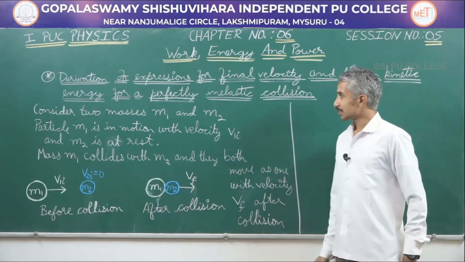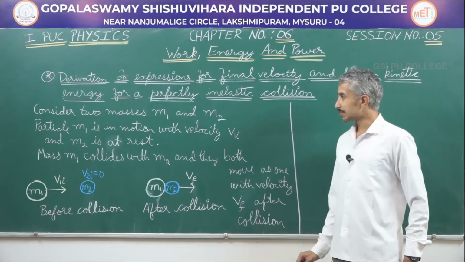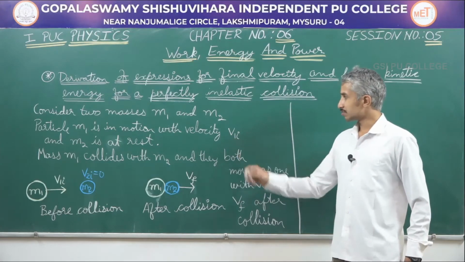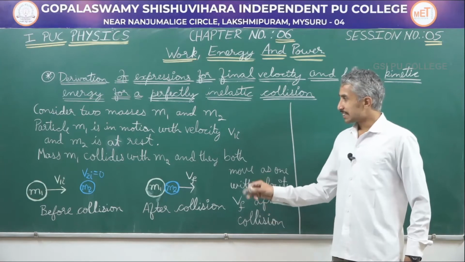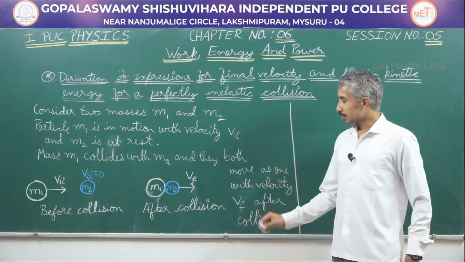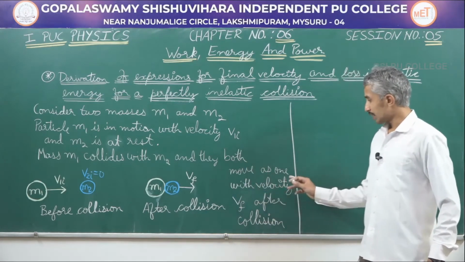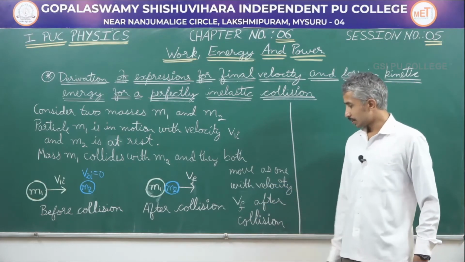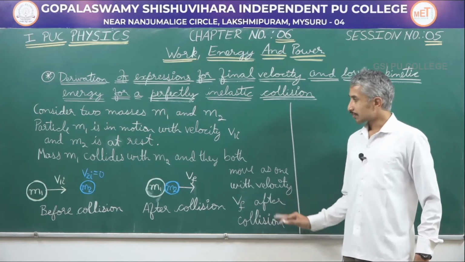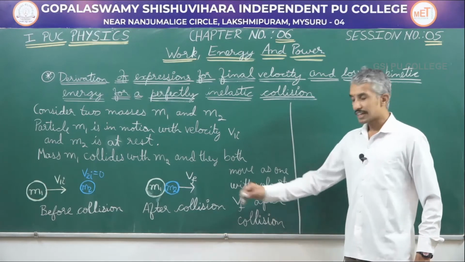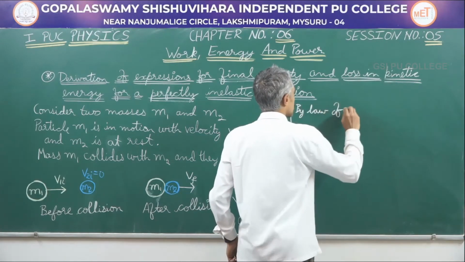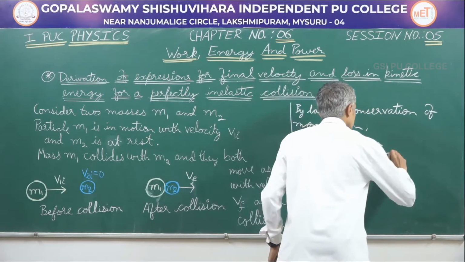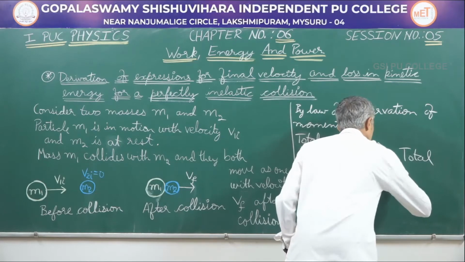Consider two masses m1 and m2. Particle m1 is in motion with velocity v1i, which means initial velocity of 1, and m2 is at rest. Mass m1 collides with m2 and they both move as one with velocity vf after collision. Now let us start the derivation after noting down the initial considerations and the diagram. By law of conservation of momentum, total momentum before collision is equal to total momentum after collision.